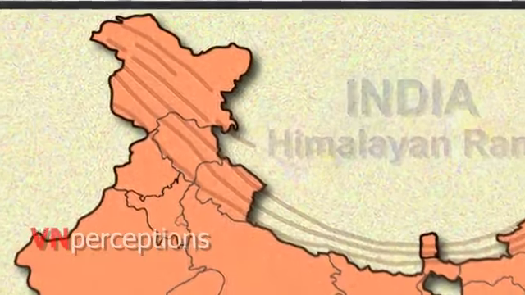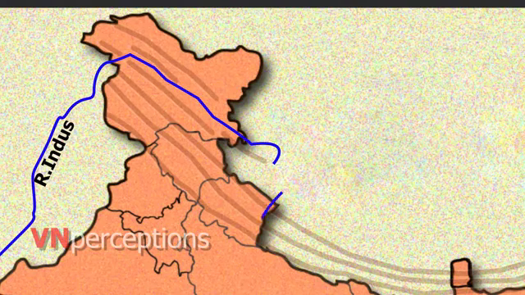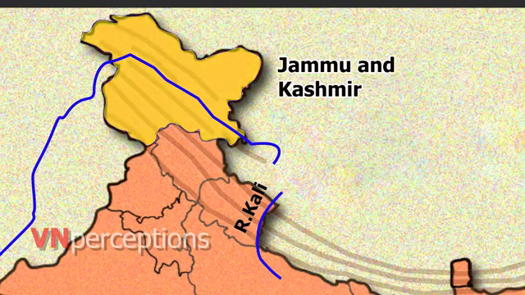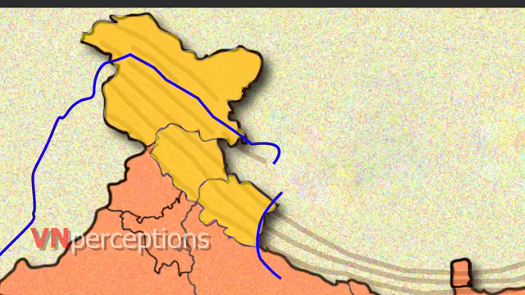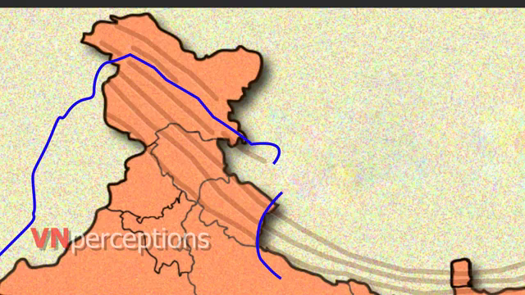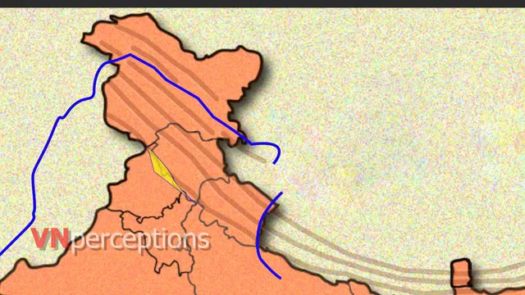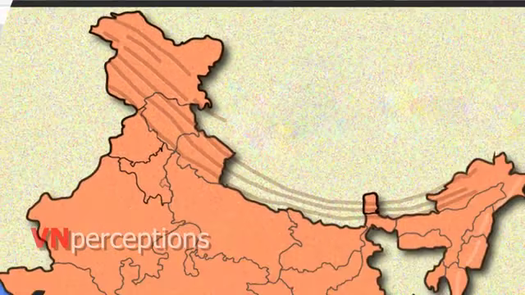The western Himalayas extend from the Indus River in the west to Kali River along the Nepal border in Jammu and Kashmir, Himachal Pradesh, and Uttarakhand. The western Himalayas can be further divided on the basis of regions such as Kashmir Himalayas, Himachal Himalayas, Punjab Himalayas, and Kumaon Himalayas.